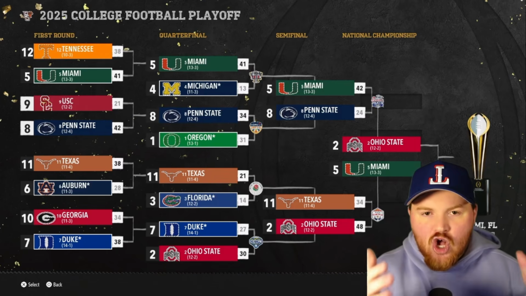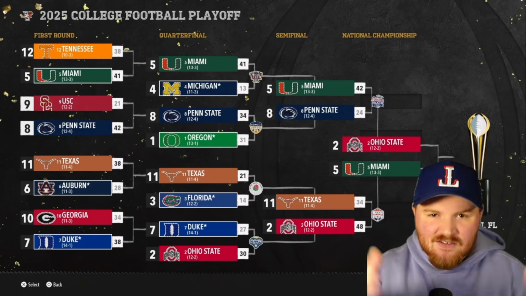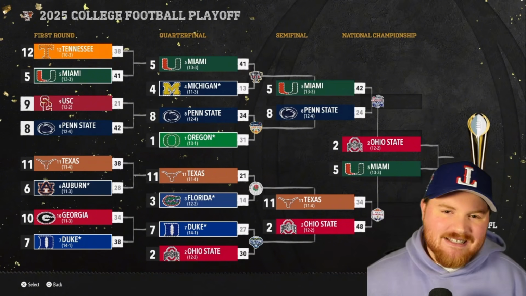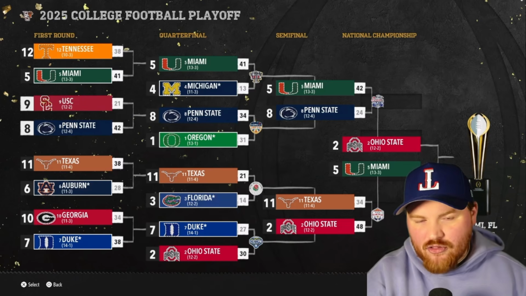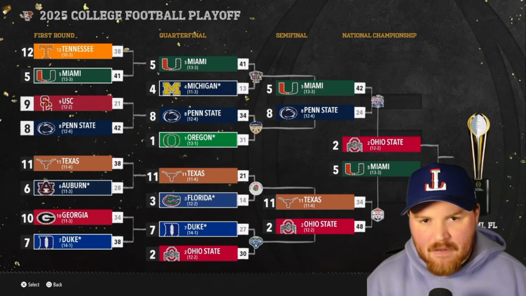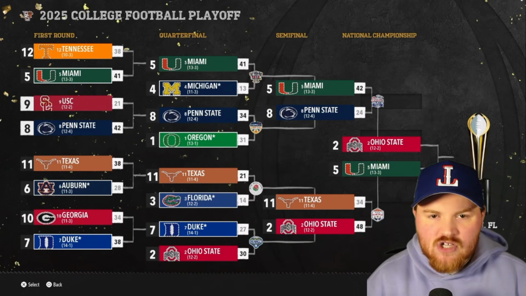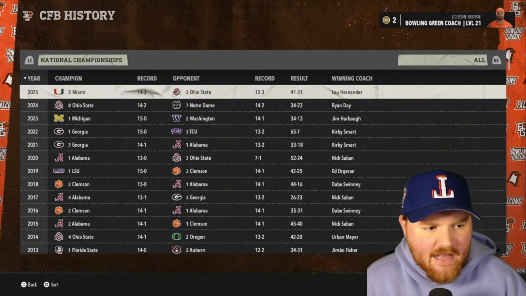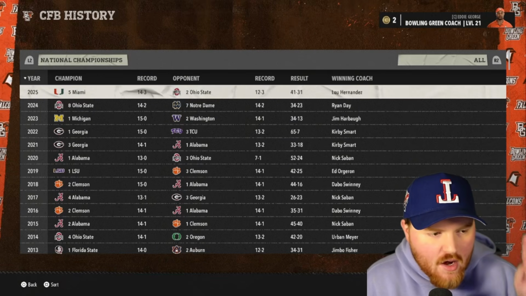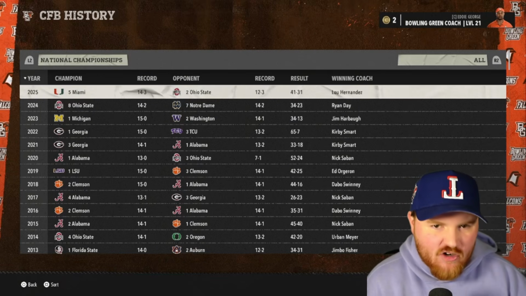But there's 15 points on the board. The winner of this puts themselves in a very good spot for the rest of the sim, if they can get the win here, putting themselves either at 35 or 37 points, depending on the winner. Let's see who gets that first score, and then we'll go from there. For whatever reason, it wasn't showing it in the bracket, but you can see here that Miami ends up getting the win 41-31 over Ohio State. They get the first victory.